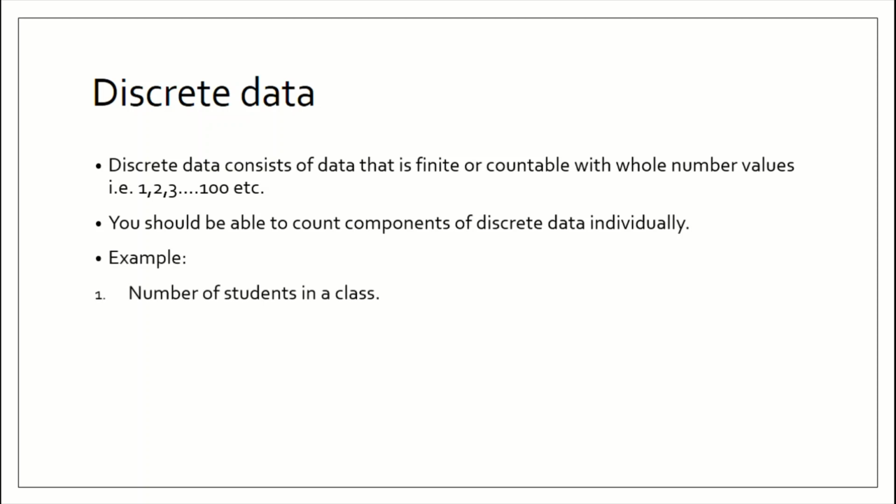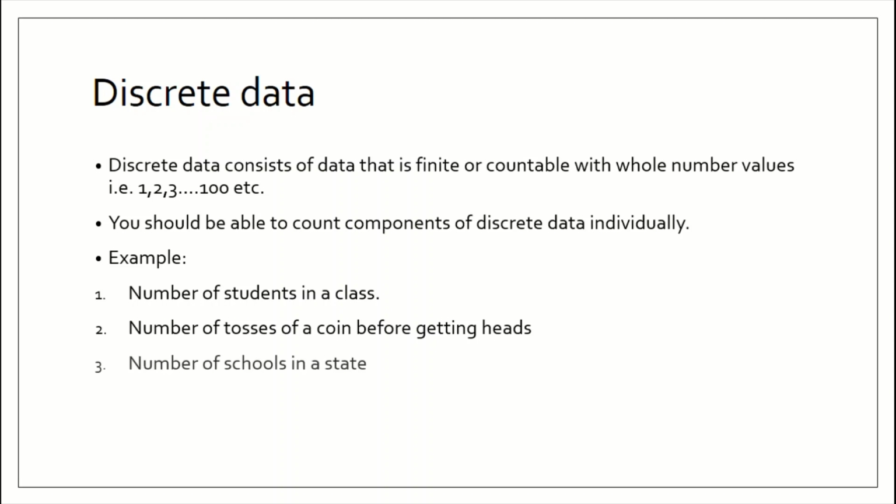Examples include: 1. The number of students in a class, 2. The number of tosses of a coin before getting heads, 3. The number of schools in a state, 4. The number of cars in a parking lot. You realize that in all these examples we cannot have a half, a quarter, a third, or any kind of a fraction of the components of data in this category.